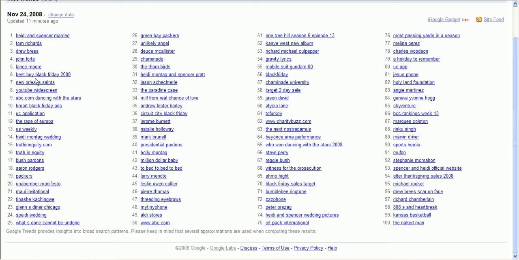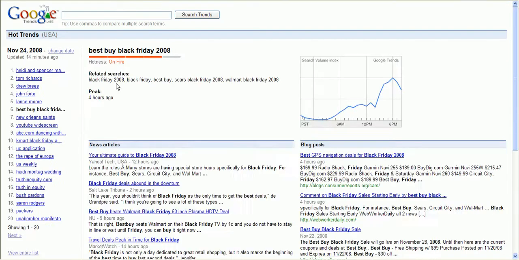So one of the phrases I'm going to use here, just as an example to show you what a good hot trend would be, is this one over here, Best Buy Black Friday. This is a really hot search for phrase.